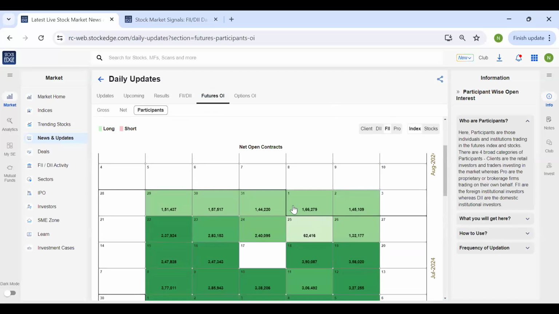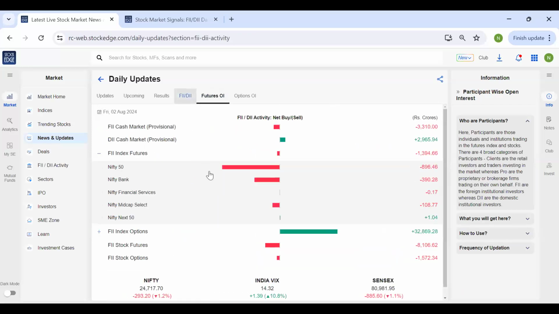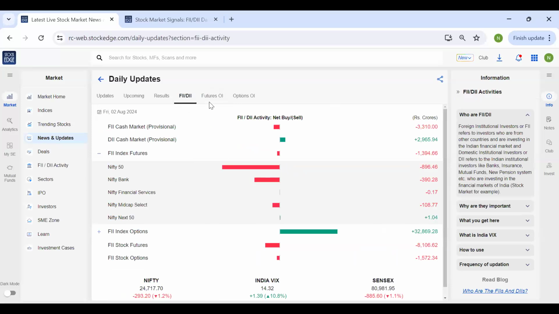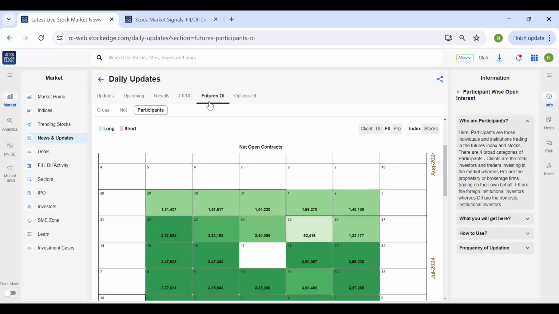So if you see from Thursday to Friday, the number has decreased, that is, the number of open contracts have decreased. And we can see that here, they have sold Nifty futures. So again, this is matching that they have reduced their long position on index futures. So again, this is the data of the FIIs for index futures.